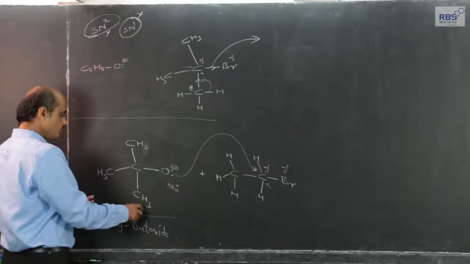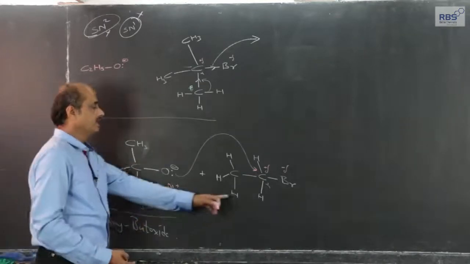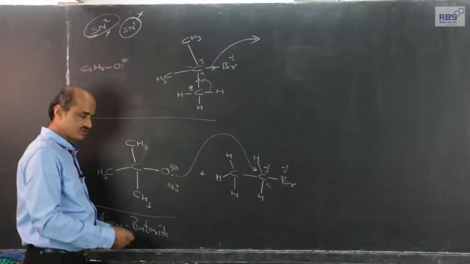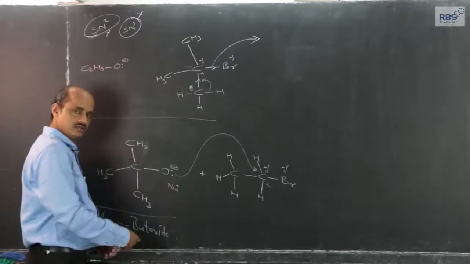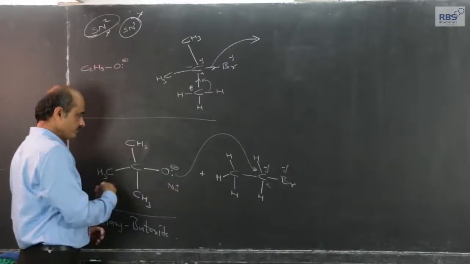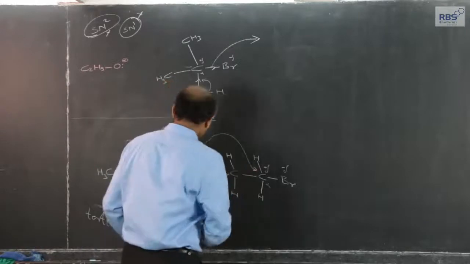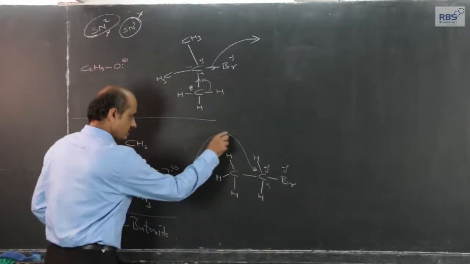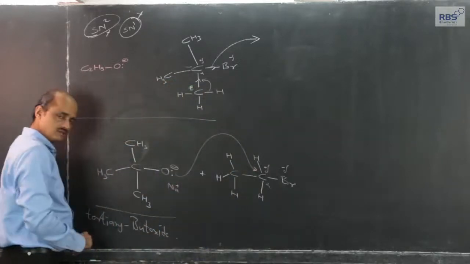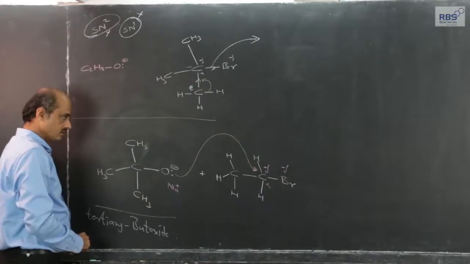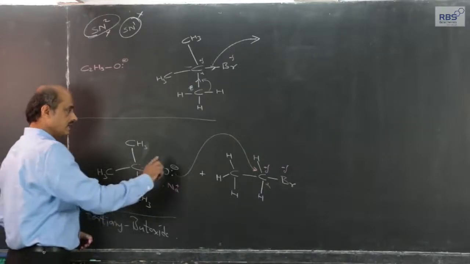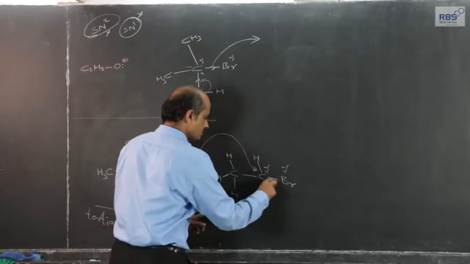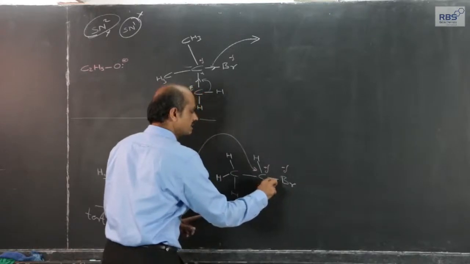Therefore, if we use tertiary butoxide and ethyl bromide, or methyl bromide, or some other alkyl halide, then the bulky tertiary butoxide attacks from the opposite side, and simultaneously bromine goes out by taking this electron pair,